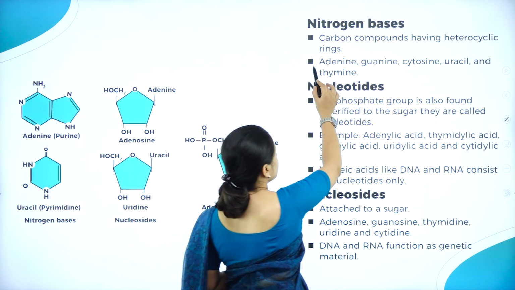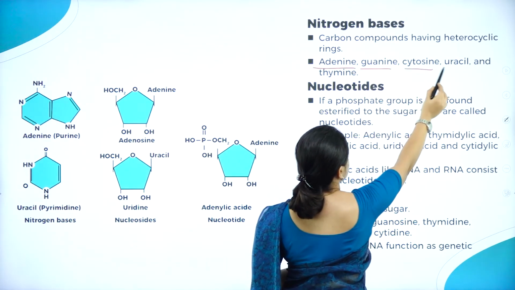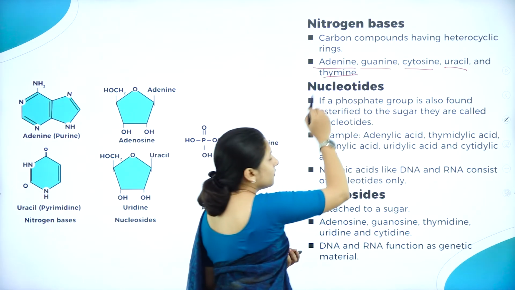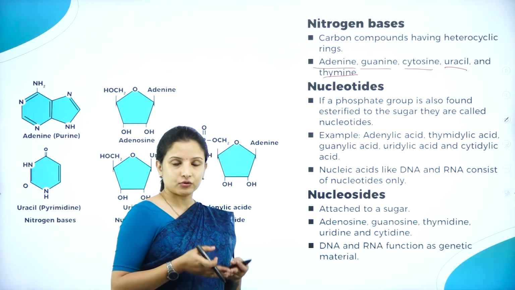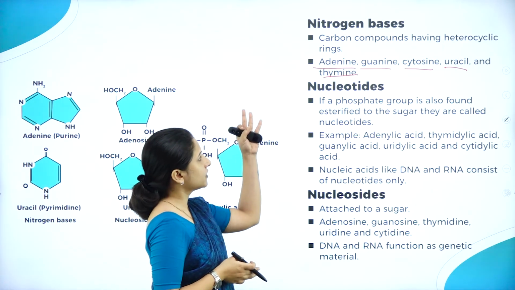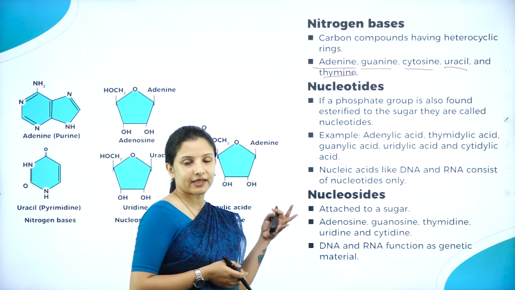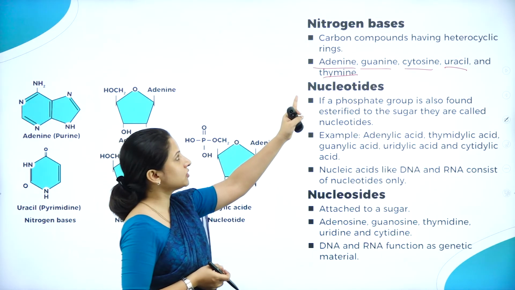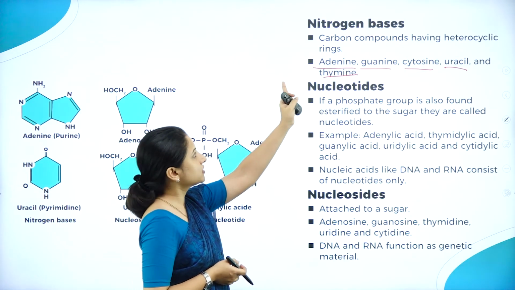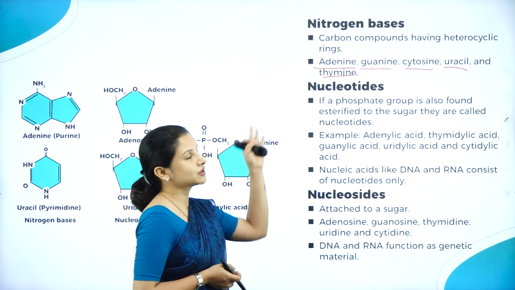Say for example, there are adenine, guanine, cytosine, uracil, and thymine. Where are all these present? In the DNA. The deoxyribonucleic acid is made up of these, and also the ribonucleic acid, RNA. So if it is a DNA, it will have nitrogen-based compounds such as adenine, guanine, cytosine, and thymine.